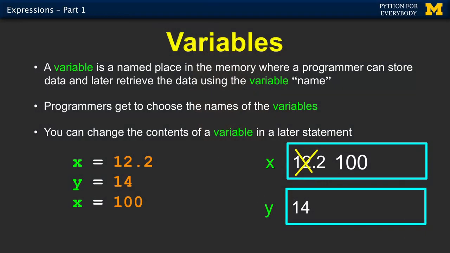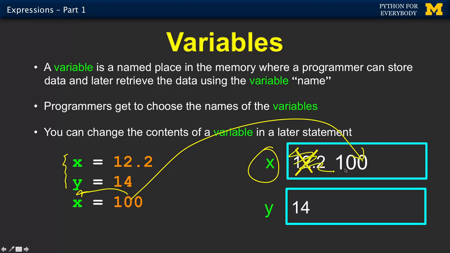Now, if we keep on going in this code, and now we have another line, and we say, oh, hey, X, wait a sec, I already told you about X. X already exists, so don't go and grab any new memory, but stick 100 in that. So 100 goes in, and it wipes out the old value. So that's what happens. This happens first, second, third. And so the third thing is the last thing. And so X ends up with a residual value of 100 in it. So that's kind of variables and assignment statements.